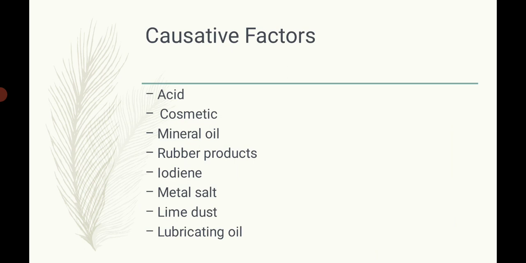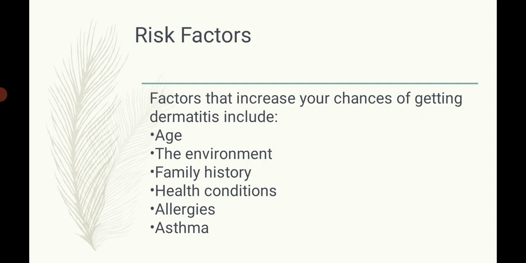Causative factors. The causative agents which are responsible for dermatitis are the following, for example, acid, cosmetics, some mineral oils, rubber products, iodine, metal salts, lime dust and lubricating oils. Risk factors.